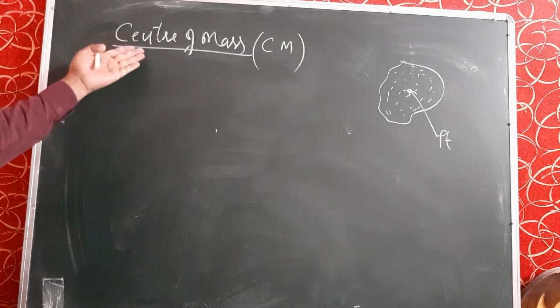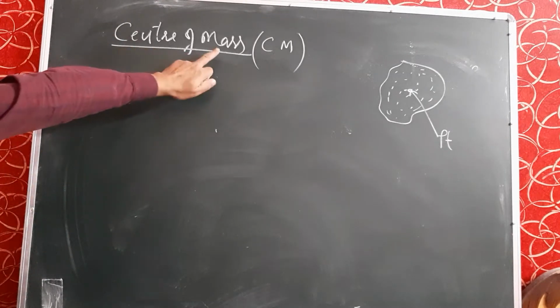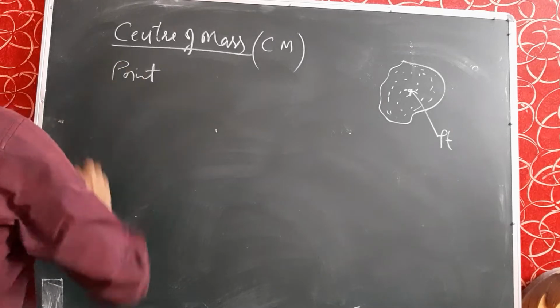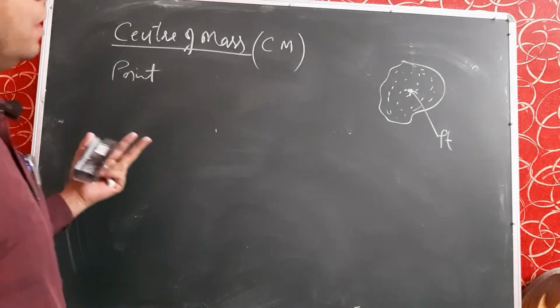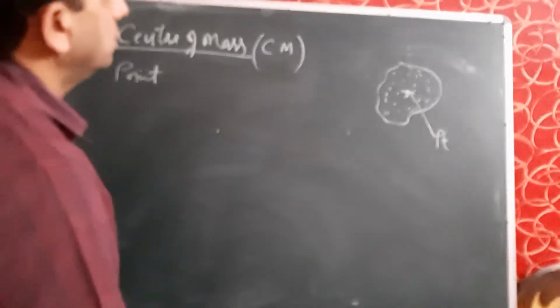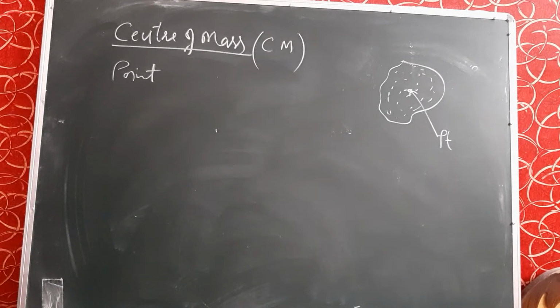So from the term it is clear that center of mass is the point which may lie inside or outside the body, where the whole mass of the body is supposed to be concentrated.